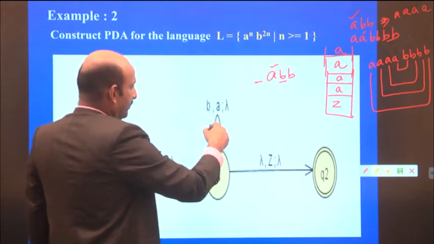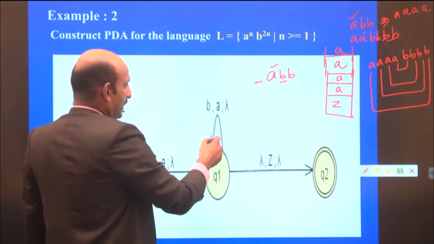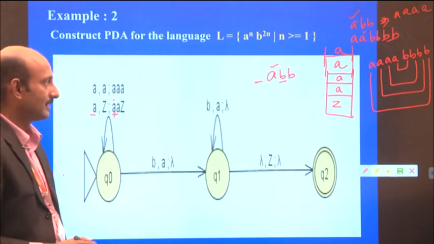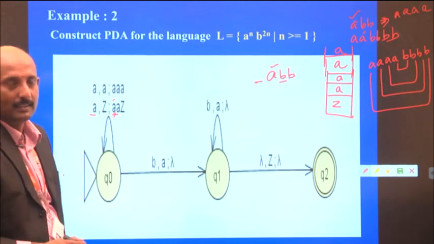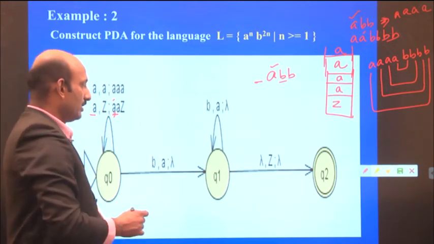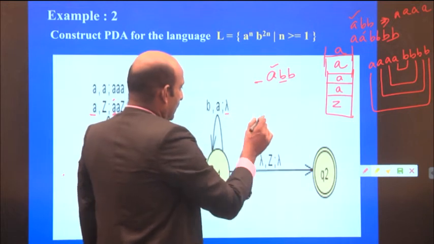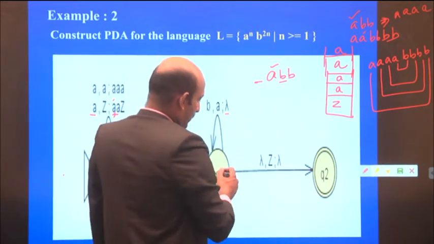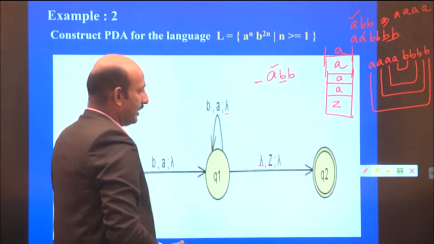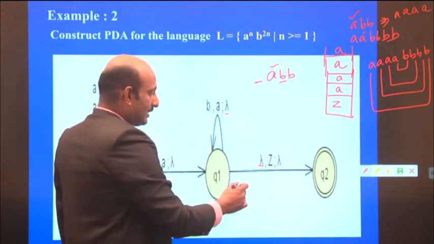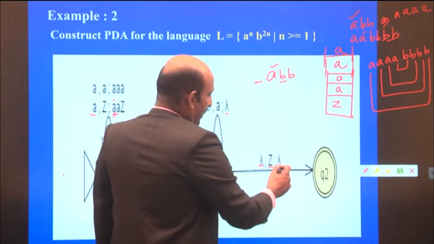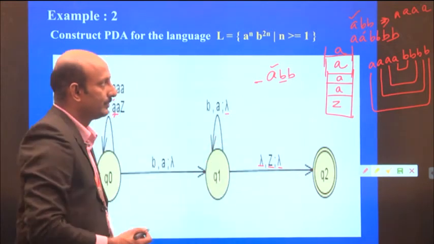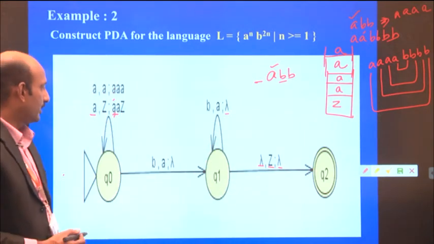Again, if I read the next B in state Q1, one more element is popped from the stack. Finally lambda: the input is empty, there is no input on the input tape and the stack contains Z, and finally it goes to state Q2.